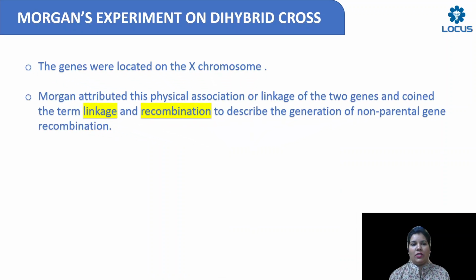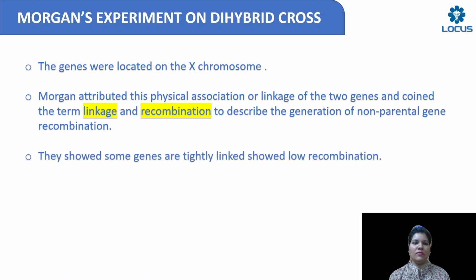Right. And another point Morgan observed is that the genes were located on the X chromosome. Now Morgan gave two different terms. He gave the terms linkage and recombination. So what is linkage? The genes which showed closer physical association, he called linkage. And who are recombinants? The non-parental gene combinations were called recombination or recombinants.